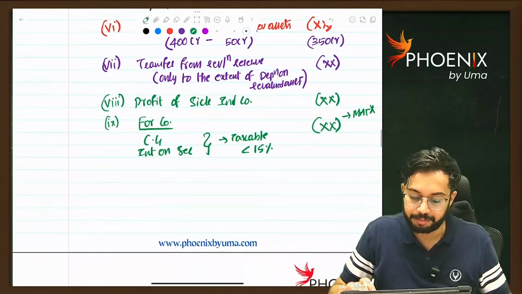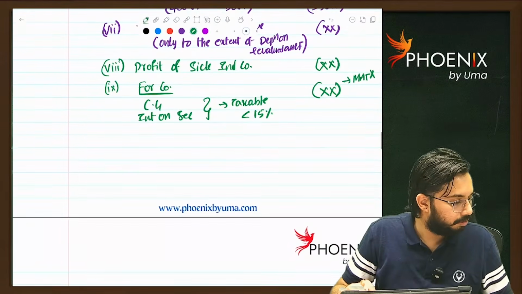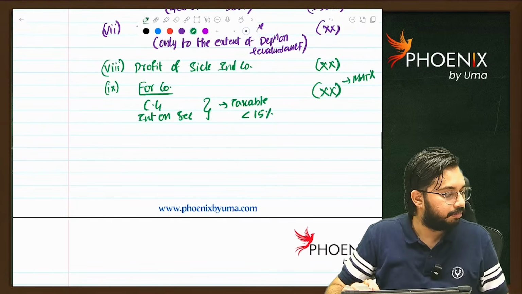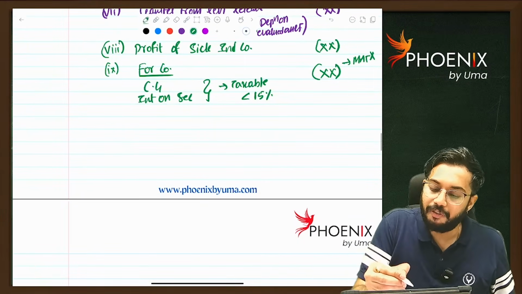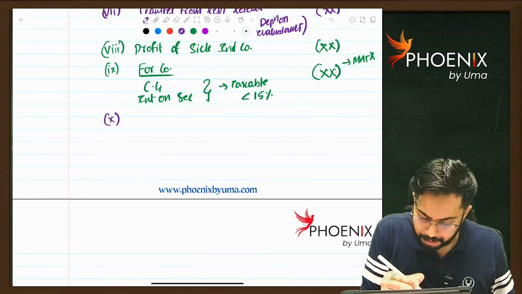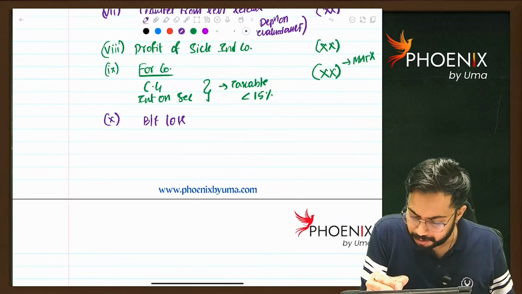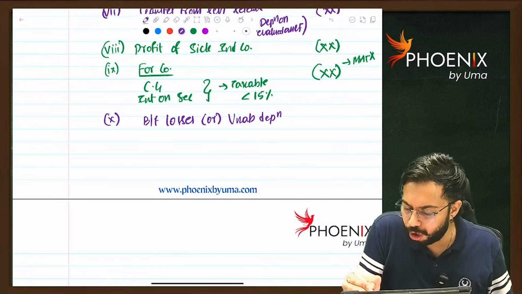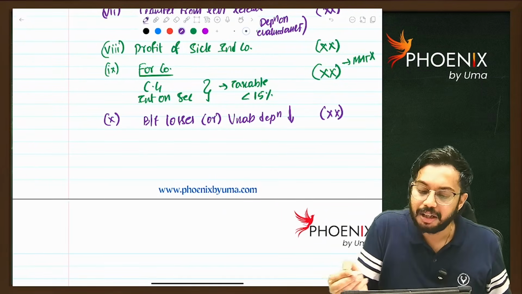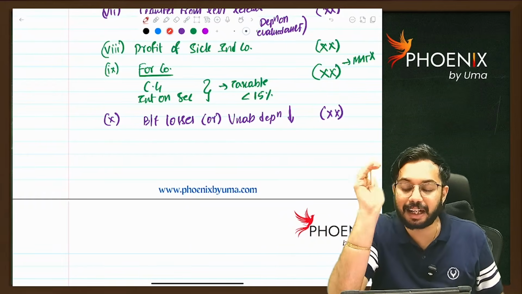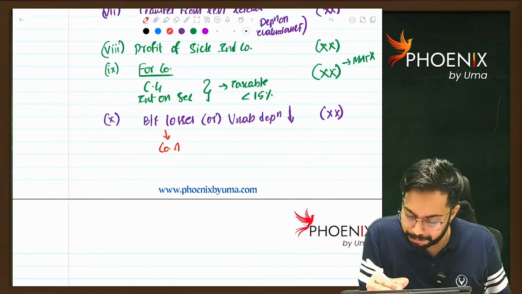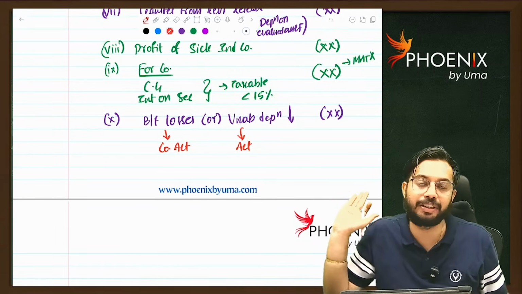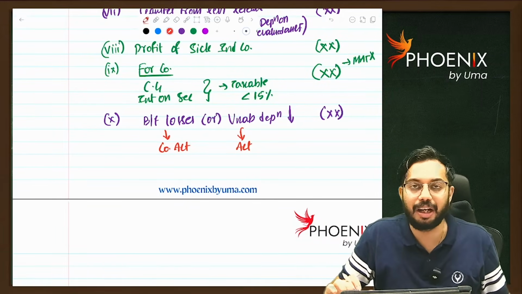Next. One benefit was given to companies: brought forward losses or unabsorbed depreciation, whichever is lower, can be reduced. Sir, brought forward losses as per Income Tax Act? No. Brought forward losses as per Companies Act, unabsorbed depreciation as per Companies Act. Out of these two, whichever is lower, that can be reduced. Are you able to understand?